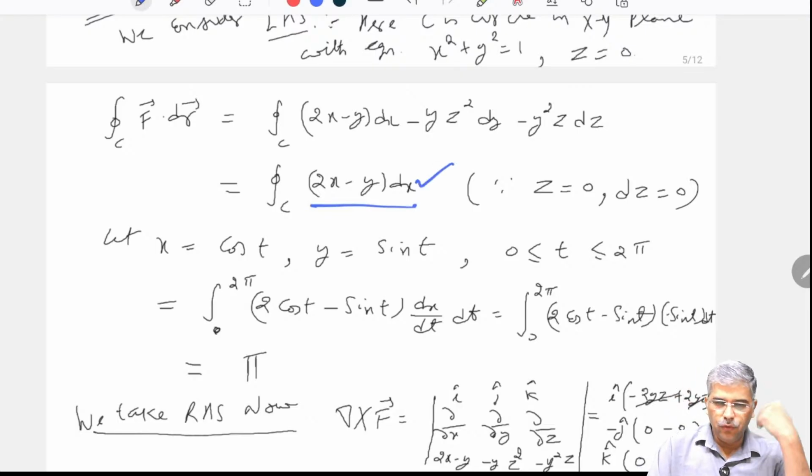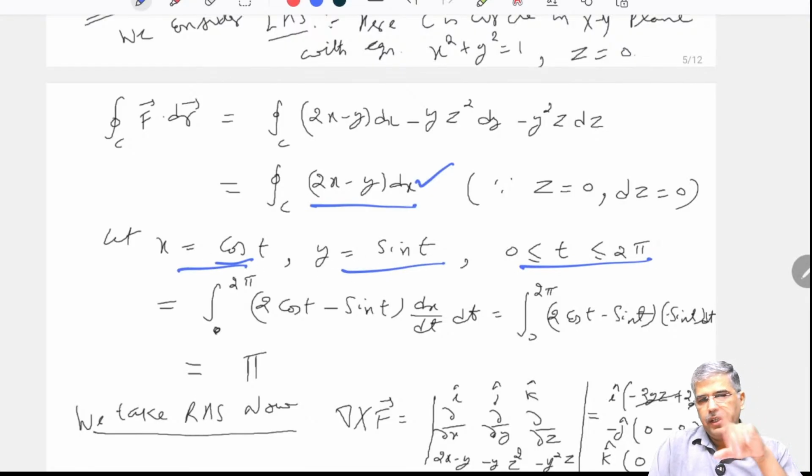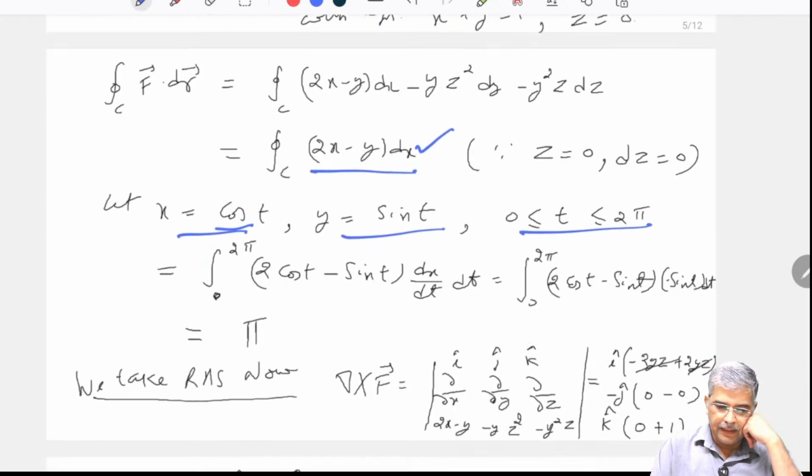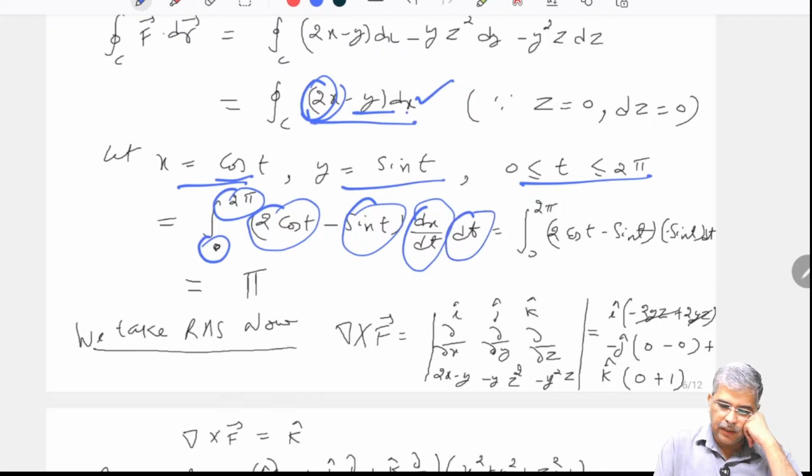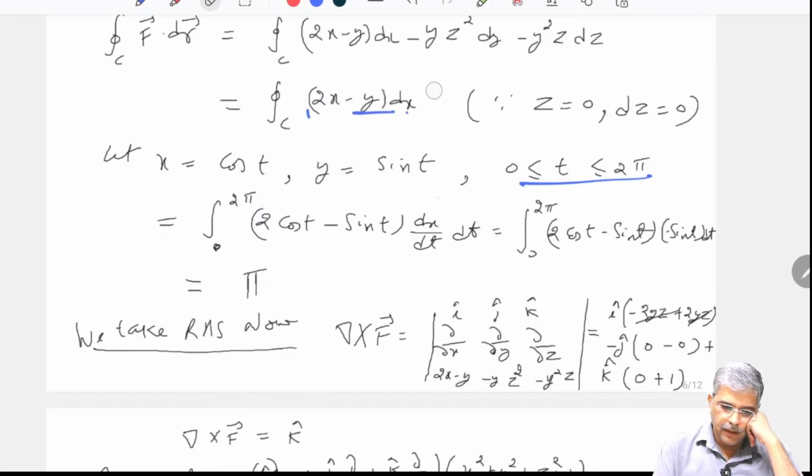So let us convert it into one parameter. For the circle, I take x equal to cos t, y equal to sin t, where t ranges from 0 to 2 pi, and let us substitute. So this is the range of t, 0 to 2 pi. In place of 2x, it is 2 cos t, minus y means minus sin t. Now dx also I have to convert in terms of t, so dx by dt into dt. Now let us find dx by dt: dx by dt is minus sin t.